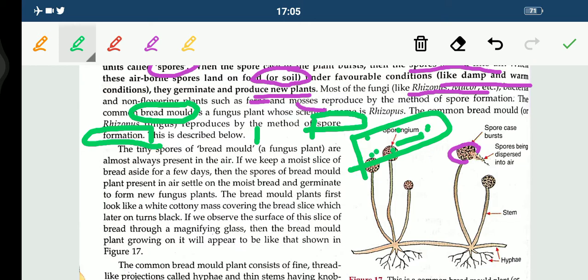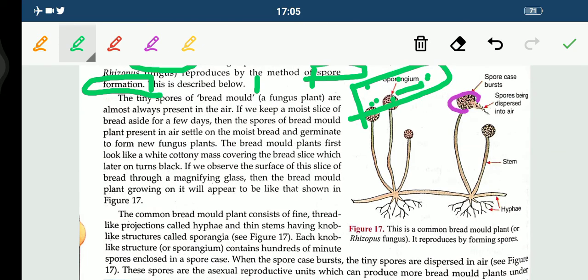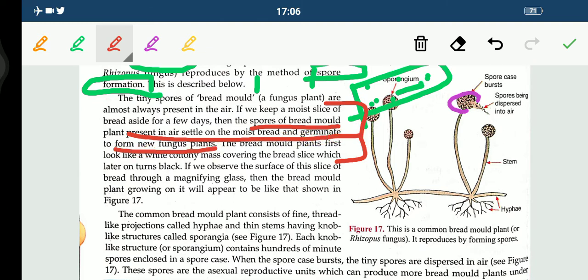So the tiny spores of bread mould, a fungus plant, are always present in the air. If we keep a moist slice of bread aside for a few days, then the spores of the bread mould plant present in air settle on the moist bread and germinate to form the new fungus plant. Very important. Now the bread mould plants first look like a white cottony mass. You must have seen cotton. If you spread it, it looks something like that, covering the whole bread slice,